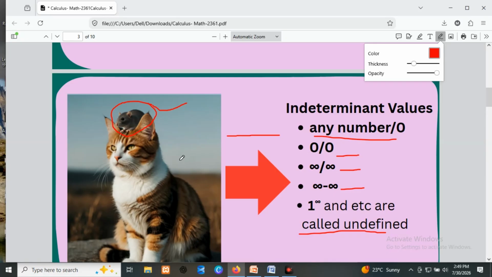At this time, we can consider the cat as a function and the rat as a number a. So its life is not defined, or it cannot live like this.